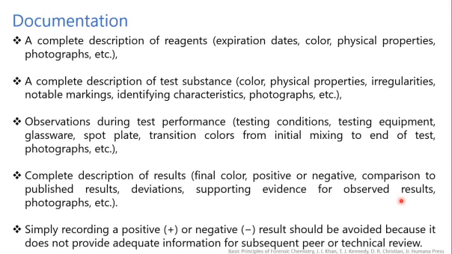Simply reporting a positive or negative result should be avoided because it does not provide adequate information for subsequent peer or technical review.